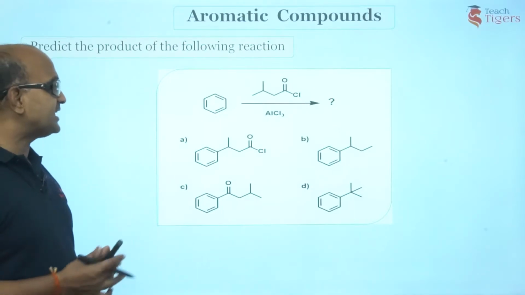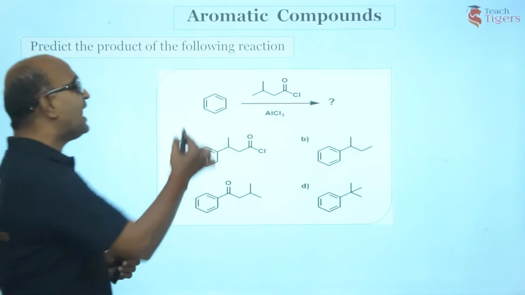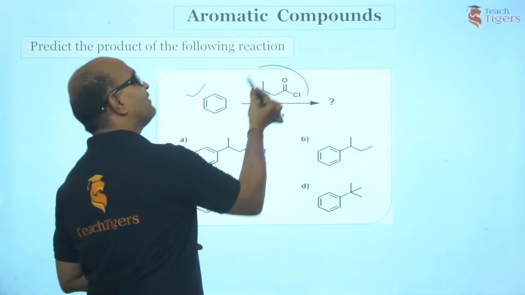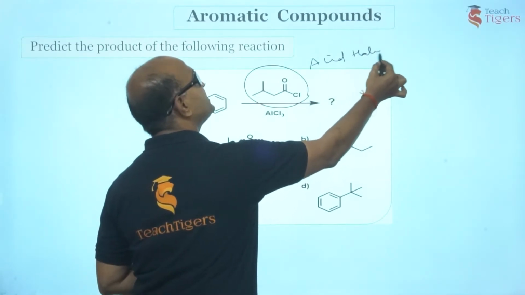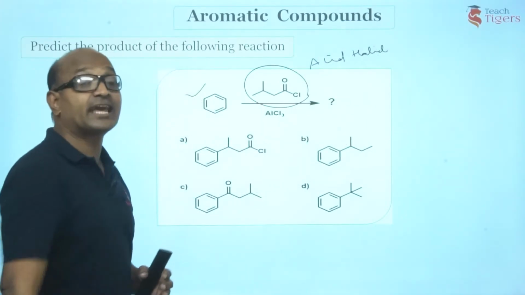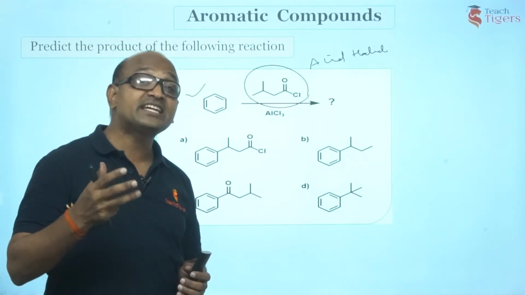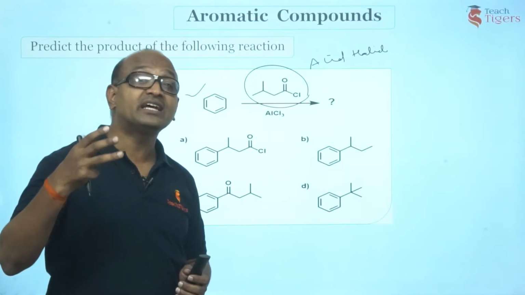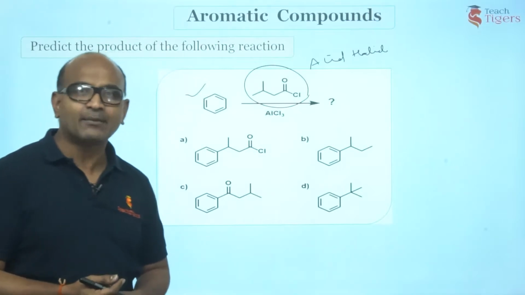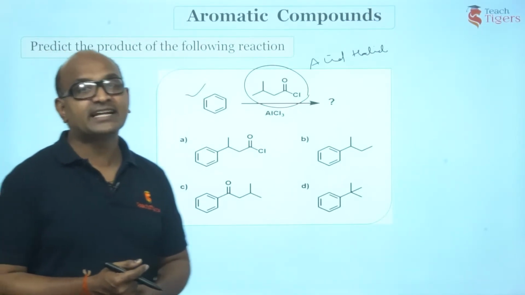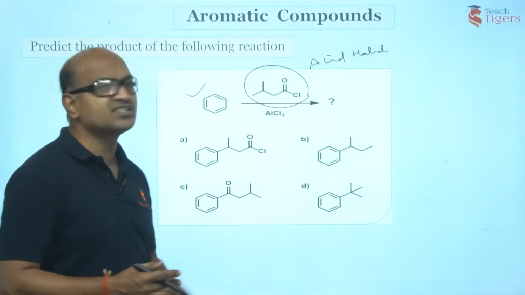Fine guys, I guess you people have done it. Let us check what we have here. Guys, we have benzene and an acid halide. I have been repeating that it is not just acid halide that can be used for acylation. In fact, acid anhydrides are better acylating agents than acid halides. Am I right? So I have taken benzene with acid halide in the presence of this Lewis acid.